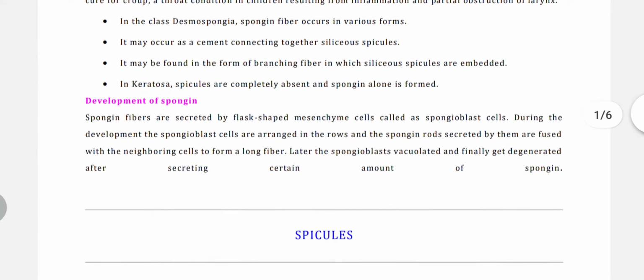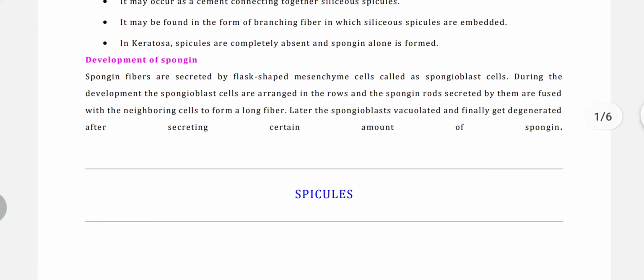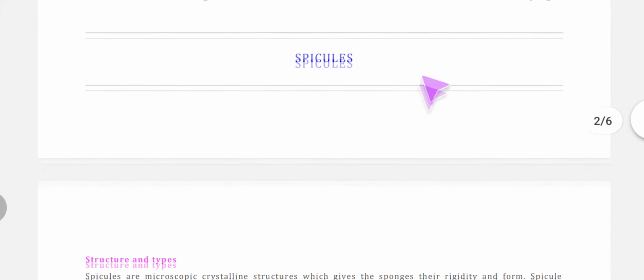Now how does the spongin develop? These spongin fibers are secreted by flask-shaped mesenchyme cells called spongioblast cells. So spongioblast cells are responsible for the development of the spongin.